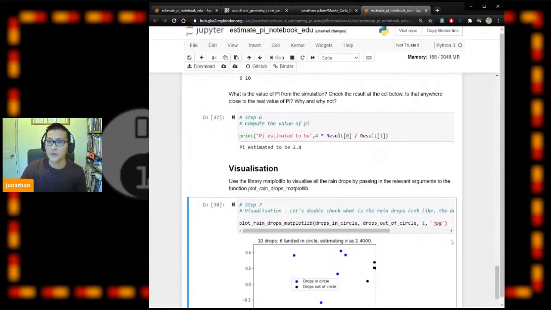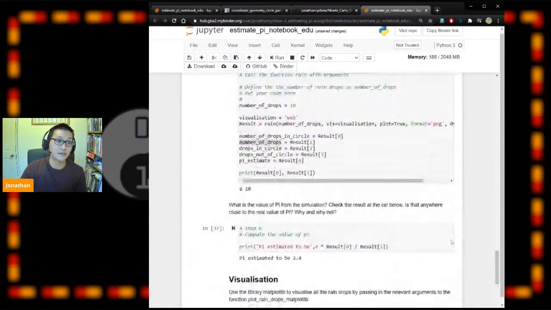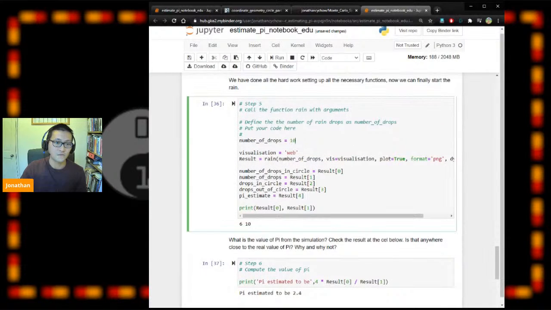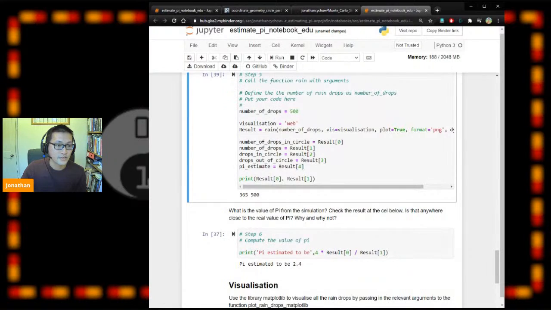One way we could do it is to increase the number of drops in these simulations. If we try 100, let's go for 500, shall we? Okay. In this case, there are 365 falling in the circle and 500 in total.